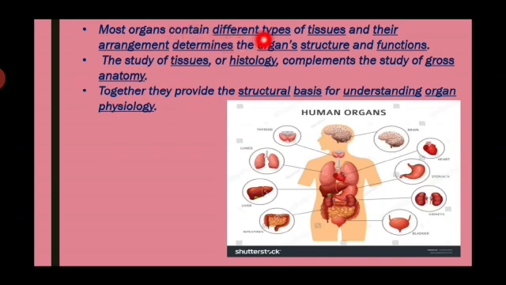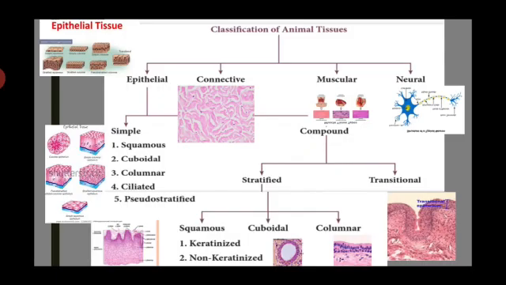Most organs contain different types of tissues. Their arrangement also differs from one another, and organ structure and functions also differ. Okay, this is very important. The study of this information is called histology. It complements the study of gross anatomy. Together they provide the structural basis for understanding organ physiology.